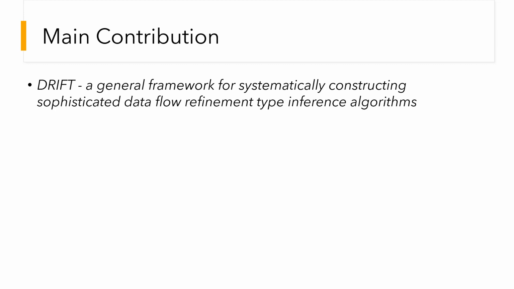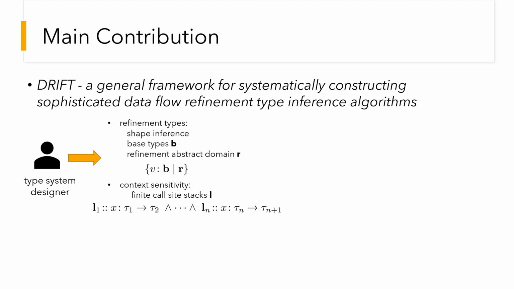The main contribution of our work is Drift, an abstract interpretation-based framework for systematically constructing data flow refinement type inference algorithms. In Drift, a type system designer is only responsible for providing the definitions for base types, domain of type refinements, and method for inferring shapes of refinement types.